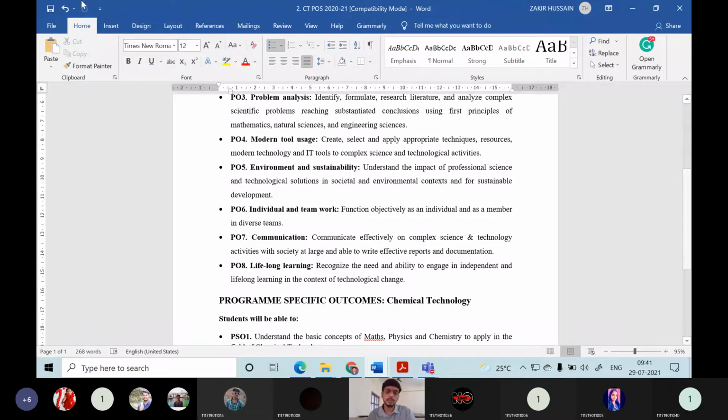Then the last program outcome, program outcome 8 of this BSc course, is lifelong learning. After BSc, you need not study, everybody thinks. If we are equipped with a BSc degree, we are successful, we will find some job immediately, do some business, and settle immediately. No, not like that. You have to equip yourself with lifelong learning skills. This will help you.